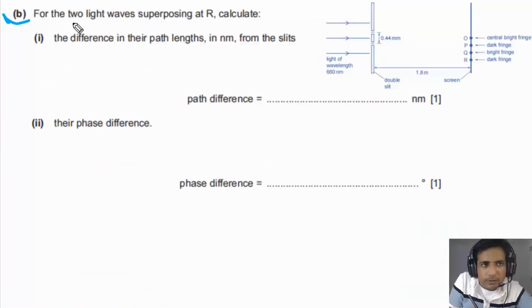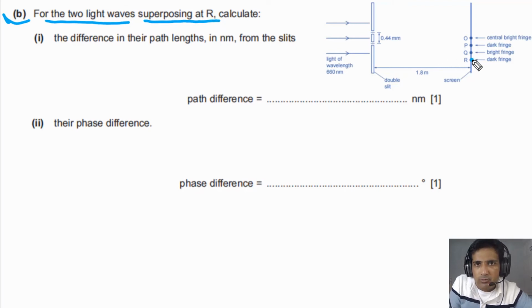For part B, it is given to us that the two light waves superpose at capital R, at this point where they form the dark fringe. We need to calculate the path difference in nanometers from the slits.